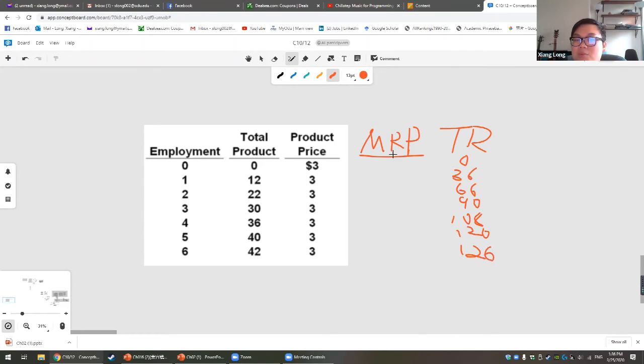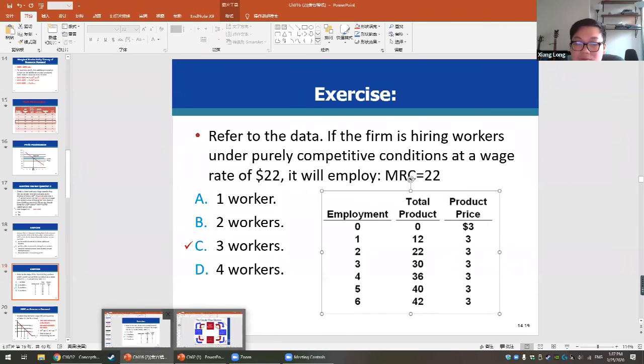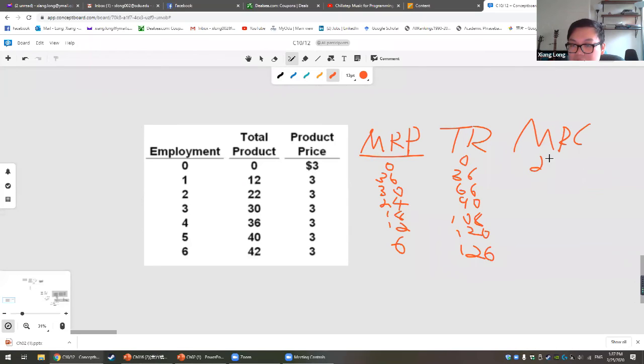So in order to find our marginal revenue product, we use the change of total revenue divided by the change of labor. So 0, here is 36, here is 30, here is 24. Here is equal to 18, here is equal to 12, and here is equal to 6. And we know that our marginal resource cost will always be equal to the wage rate, equal to 22. So this will be 22 all the time.